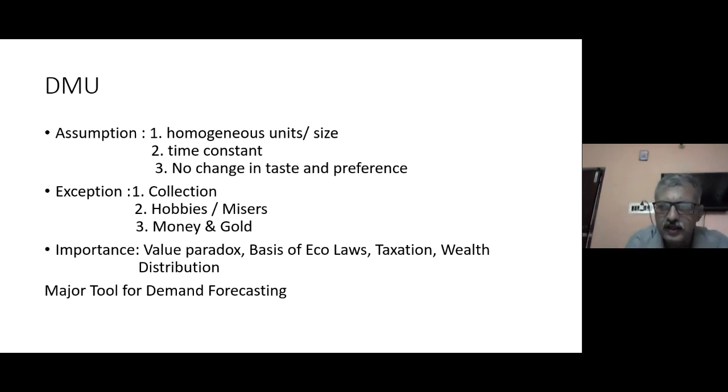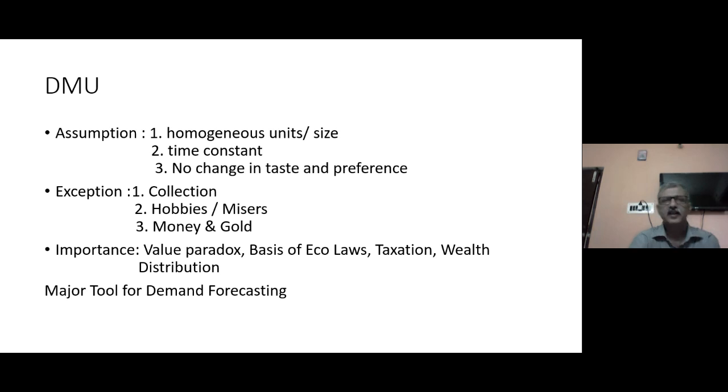Why? Because in the law of diminishing marginal utility, the second assumption which Alfred Marshall considered was constant time. So time is not constant always for all types of goods and services. It may differ from time to time. It may vary from consumer to consumer.